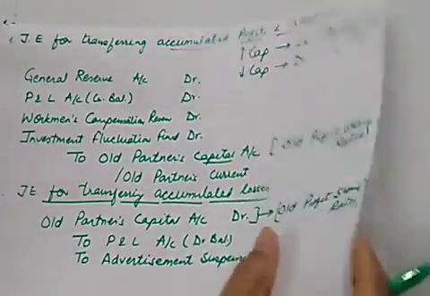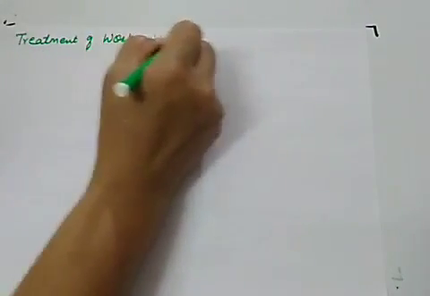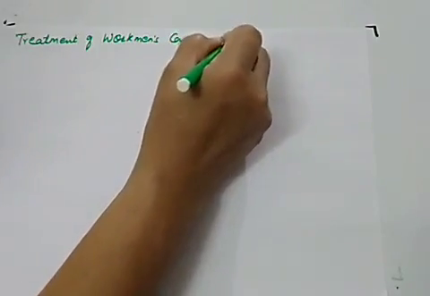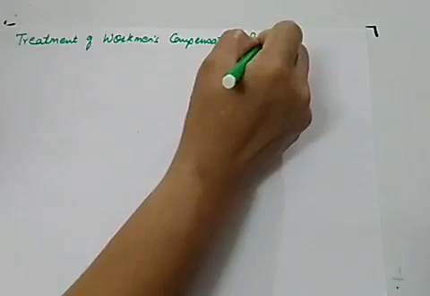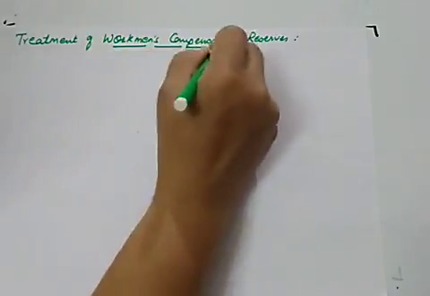So let us study all these items one by one. The first item will be the treatment of workman compensation fund or reserve. You know the purpose of making this workman compensation reserve?